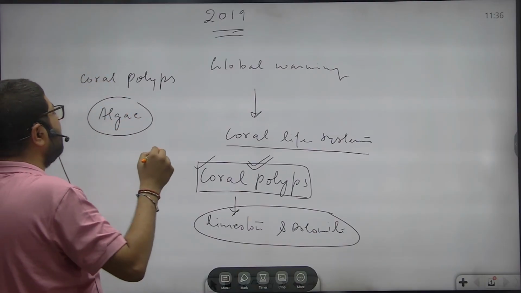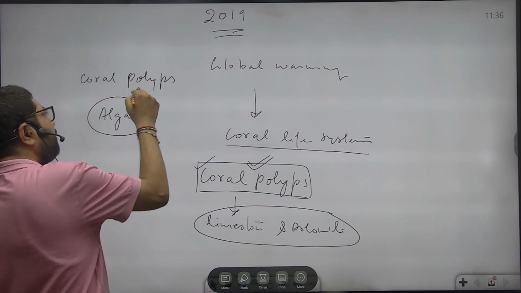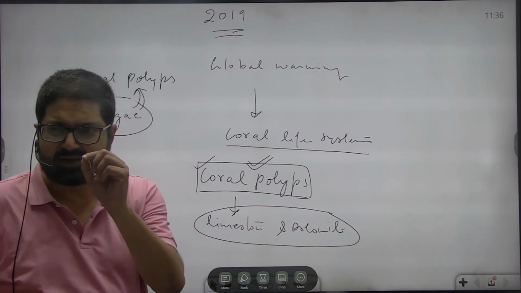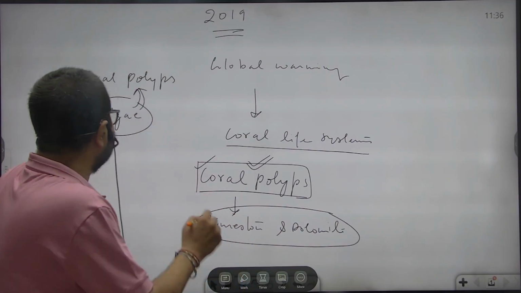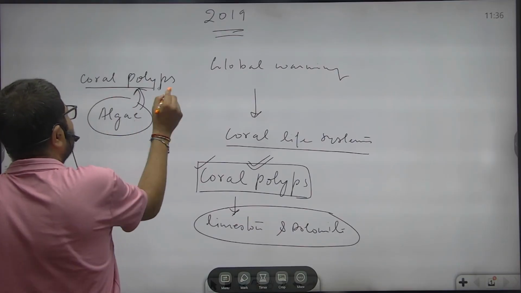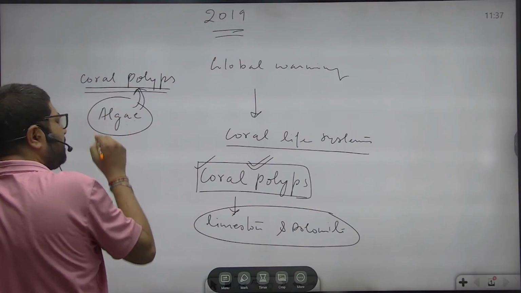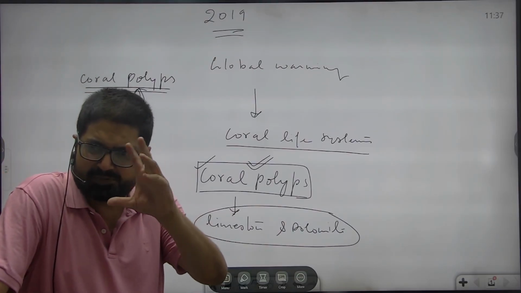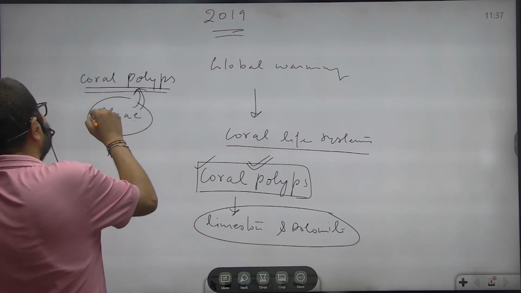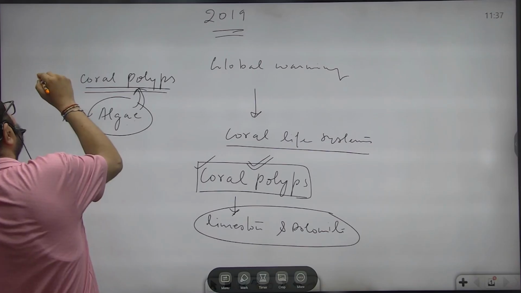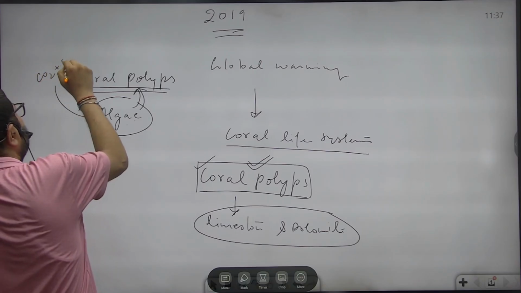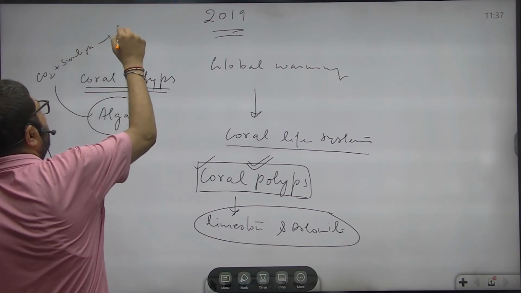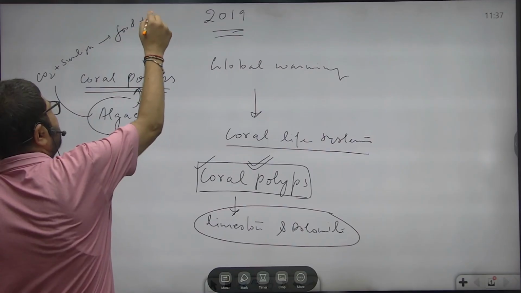This algae accounts for the bulk of the energy requirement of these coral polyps. This algae lives in the tissues of coral polyps, and it is responsible for the coloration of coral polyps. There is an algae called zooxanthellae that has a symbiotic relationship with the coral polyps. By way of photosynthesis, carbon dioxide plus sunlight, it produces food for the coral polyps plus oxygen.